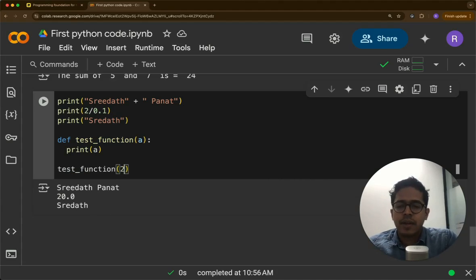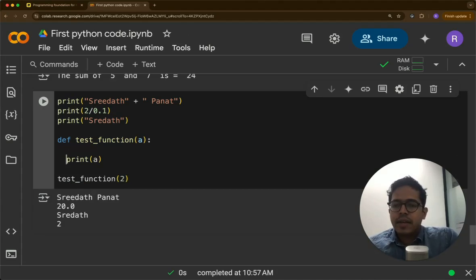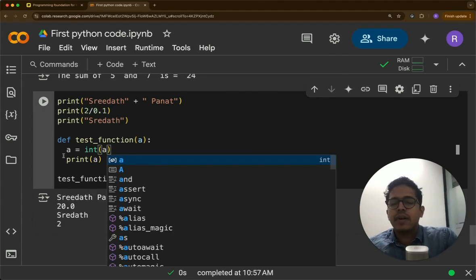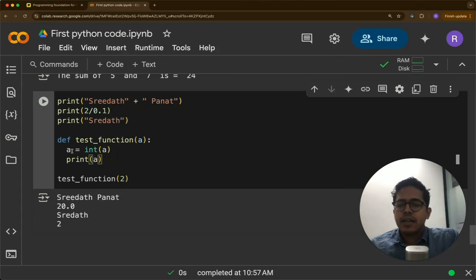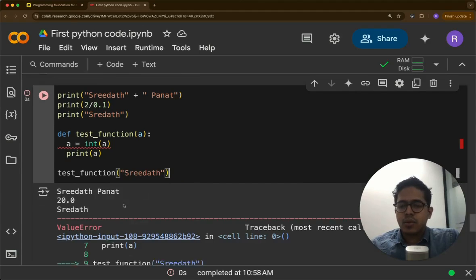So here if we pass 2, it will be printed. Now let's say here we are doing something like a equal to int a. So you are converting a into an integer and storing it within a itself. Now, if we are passing an integer, this won't be a problem. Or if we are passing something like a float, this also hopefully will not be a problem. But if you pass some name or something, then this should show a value error.